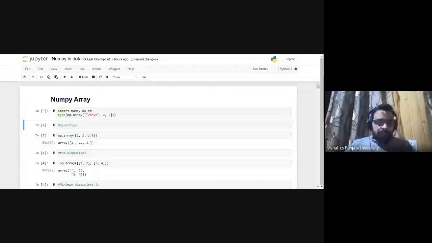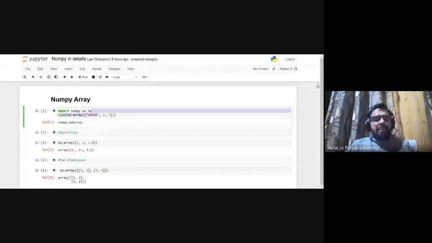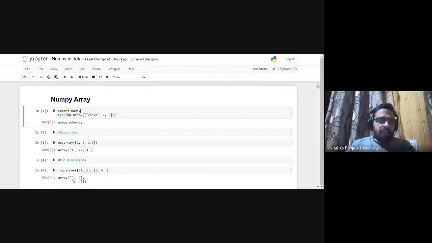You can write anything you wish. It is up to you whether to give an alias. You can simply import NumPy. But generally the convention is that we use np. You can write anything, or you can simply write import numpy. The only thing is, instead of np, you have to write numpy.